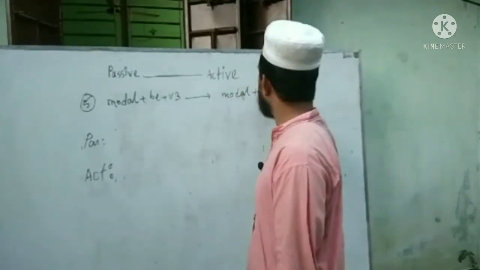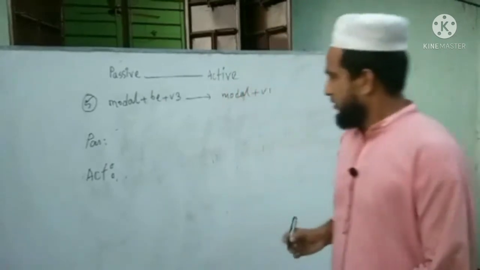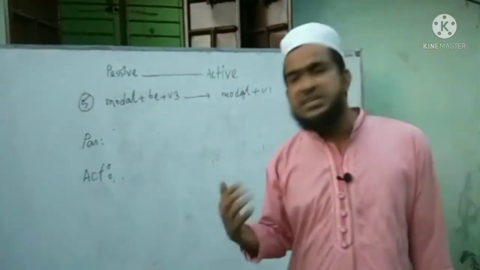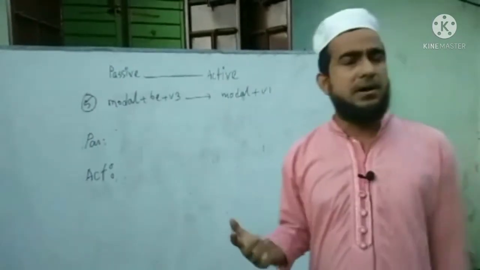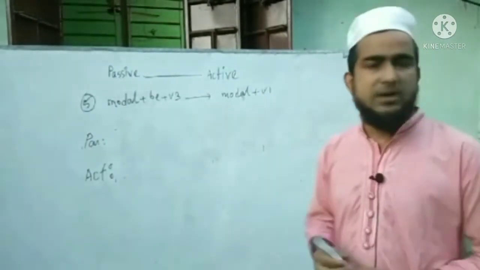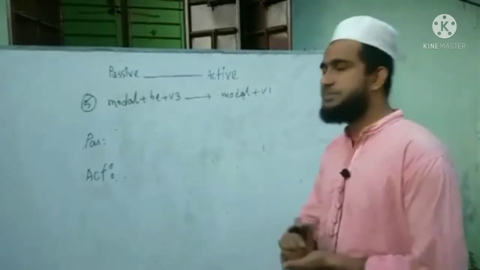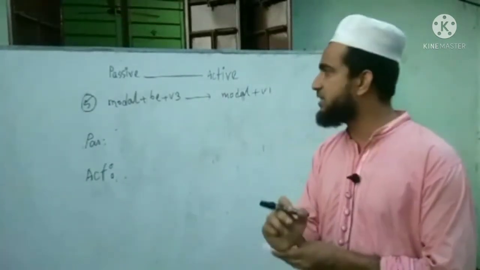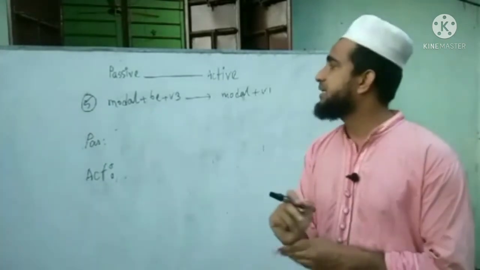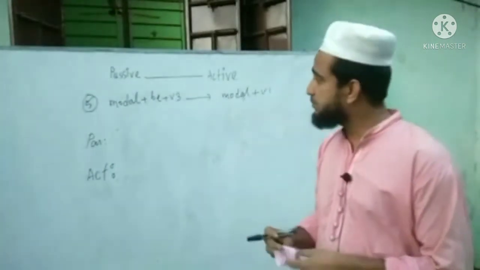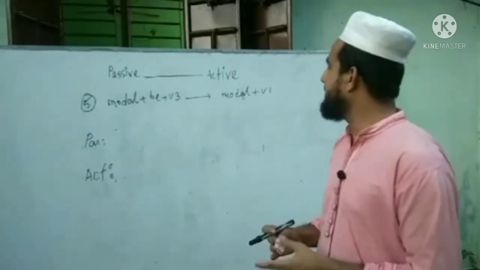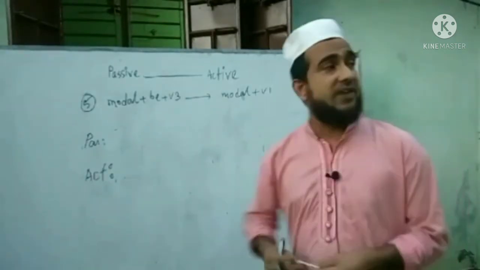Modal plus verb 1. The first basic thing we have to remember, I want to remind you, is that the subject will be the object in the active voice and the object will be the subject in the active voice. What is the rest? Modal plus be plus verb 3 becomes modal plus verb 1.